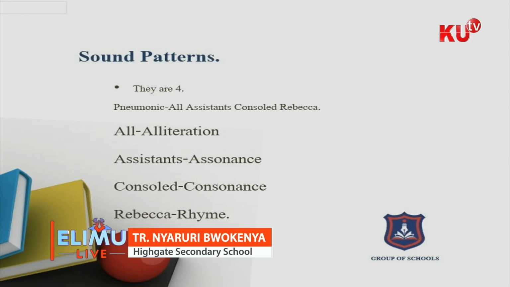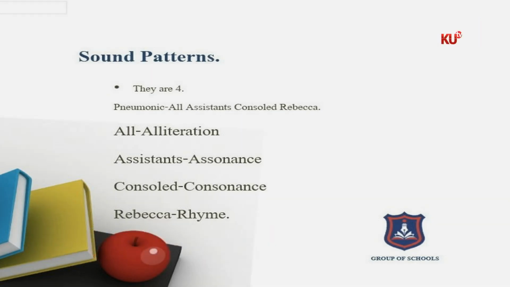All assistants consoled, from the word console, Rebecca. So if you say all assistants consoled Rebecca, now all will stand for alliteration, as the first sound pattern.